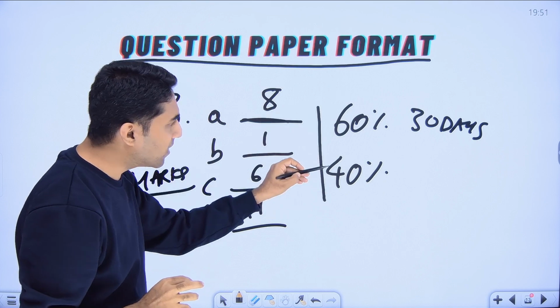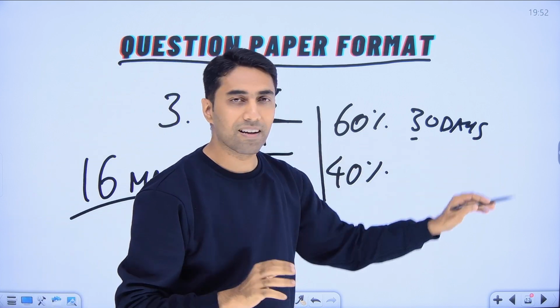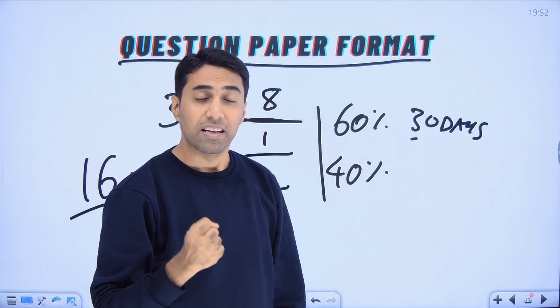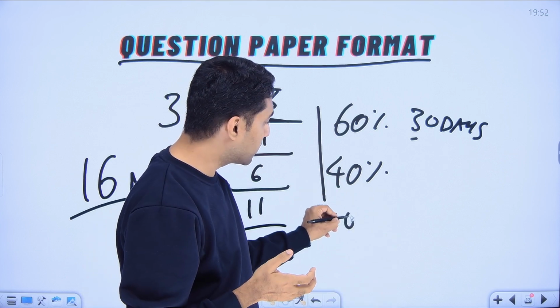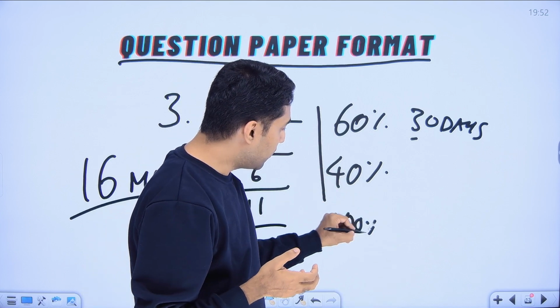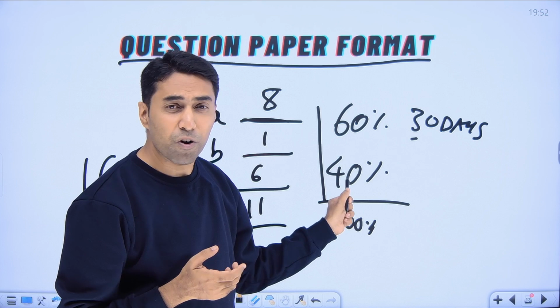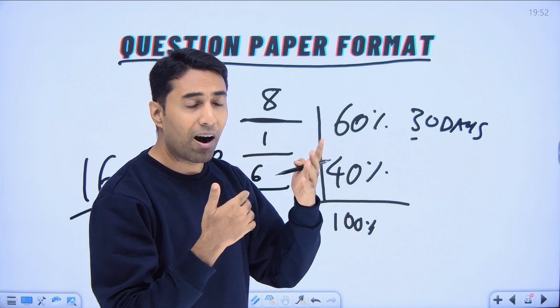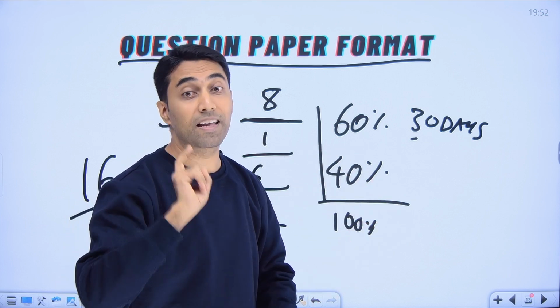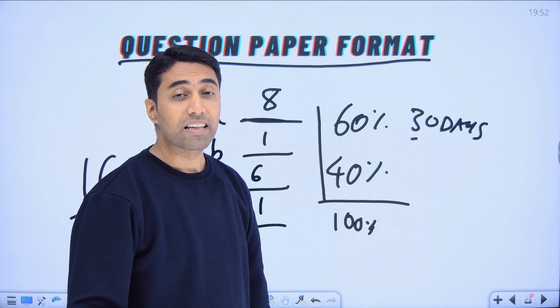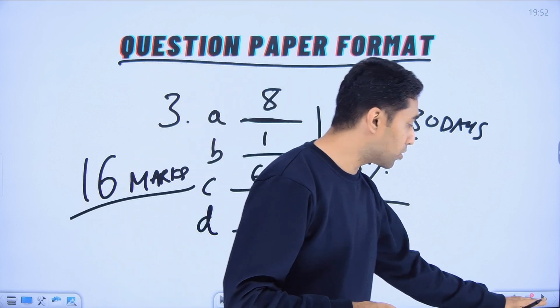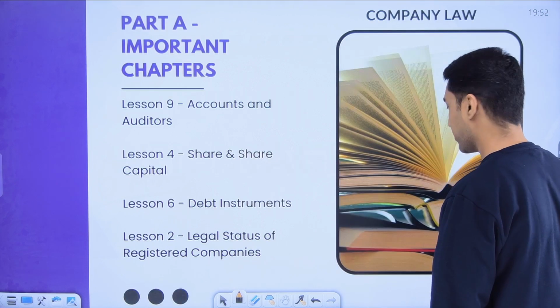This 40% we will study after these 30 days, after we get the confidence, and then we will do the 100% of the syllabus. Even if you spend lesser time on the 40%, it's okay, because marks-wise it's not very important, but you cannot leave it. That is the most important thing you should know.